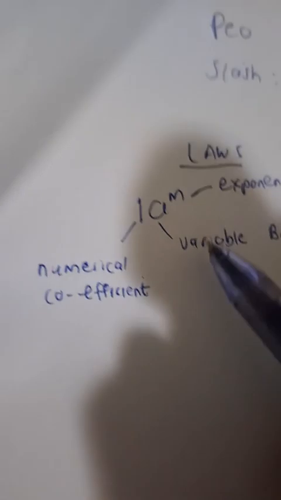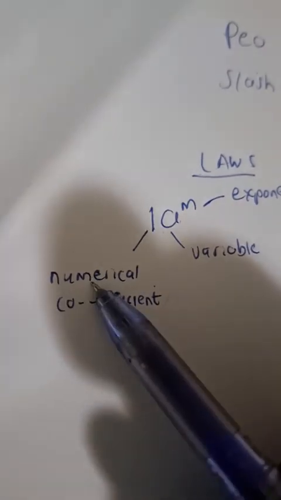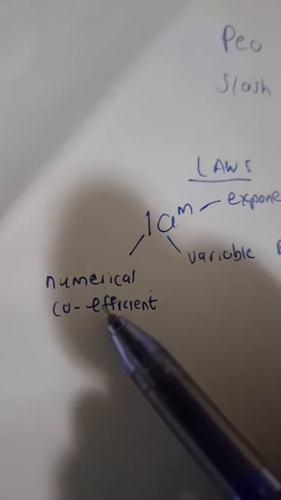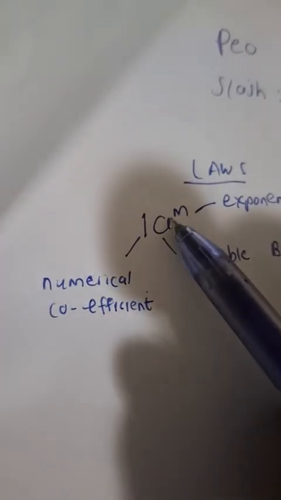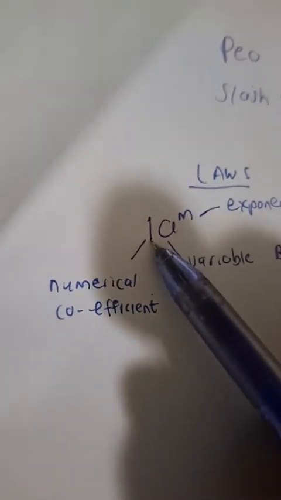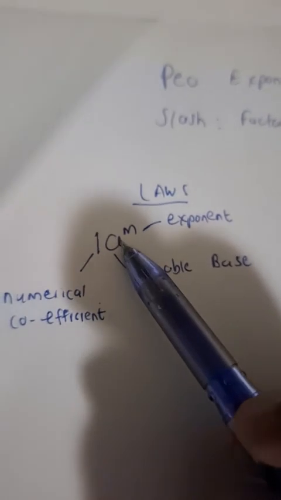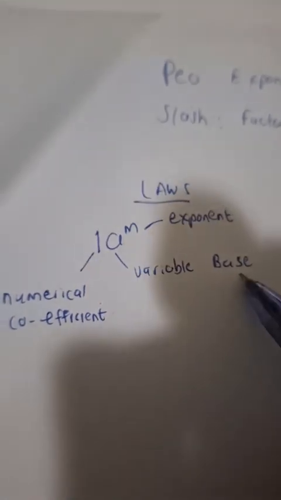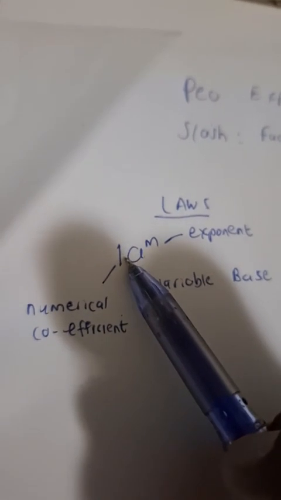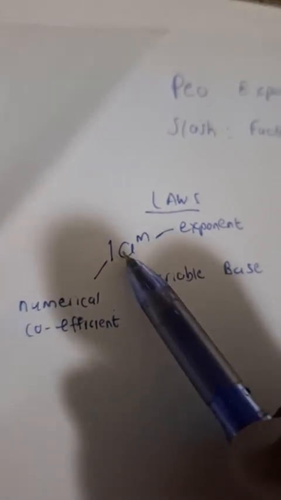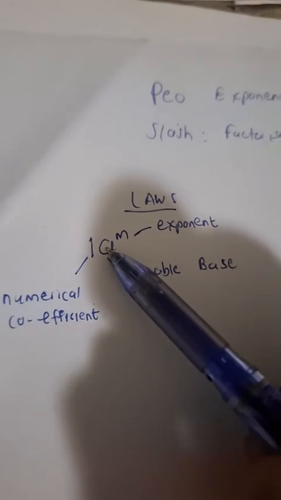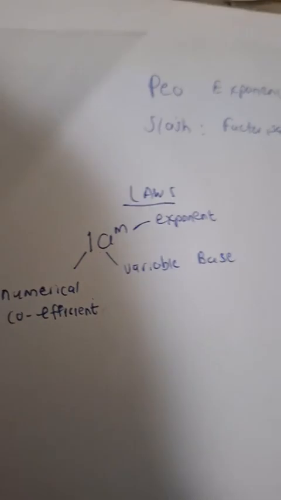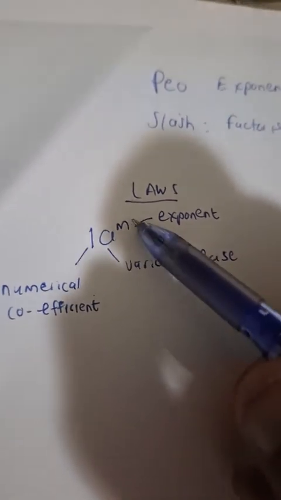Okay, so hopefully we can see this. So 1 is a numerical coefficient. In other words, it's a coefficient. A coefficient is a number that stands before or next to a variable. This is a variable and it's a base, all right? We also refer sometimes to this as a number base, okay? So basically, a base can be a variable, meaning a letter, or a base can be a number, right? And then M is an exponent, right?